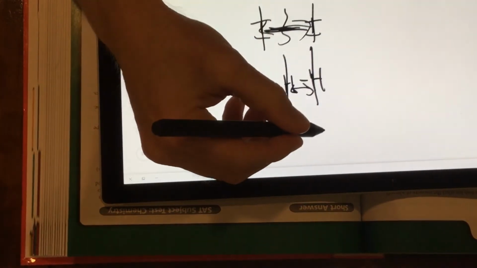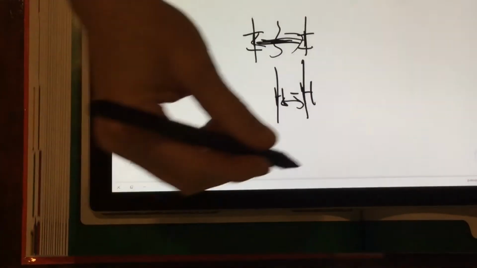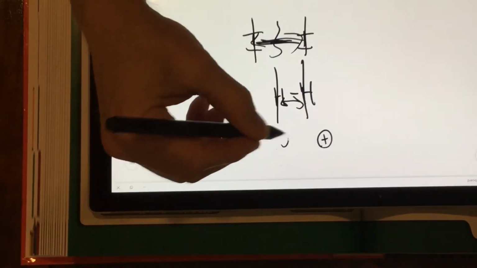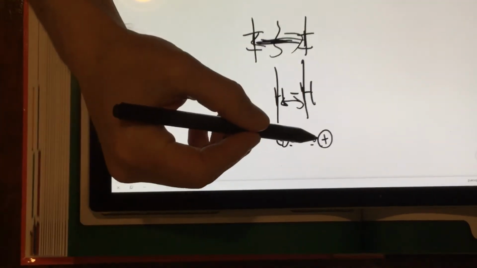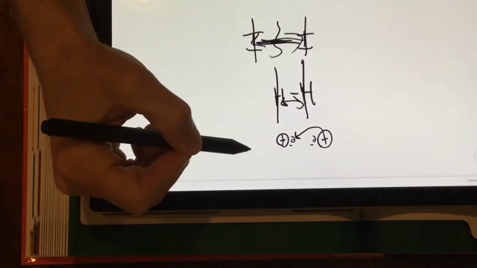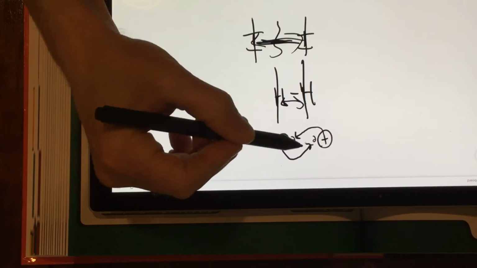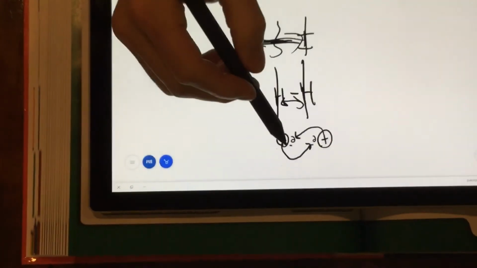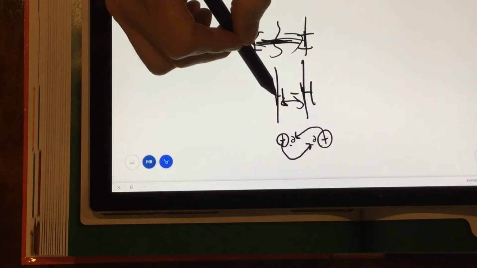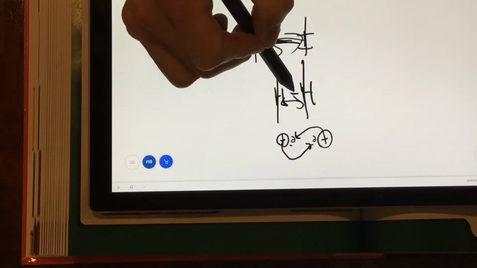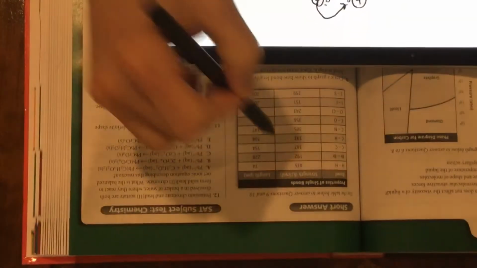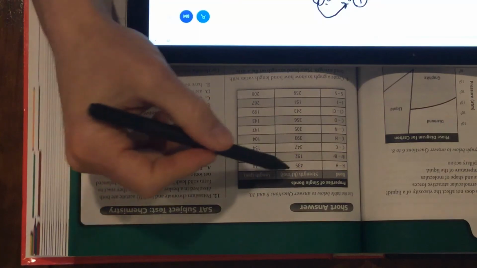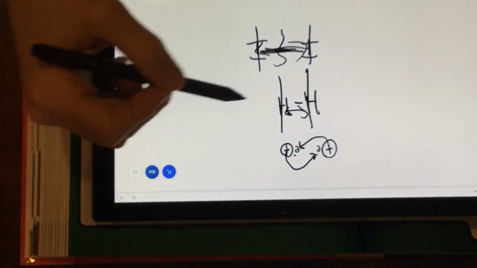And the reason for that, if you remember bonding, is you have the positive nucleus, and then you have the electrons around it. This nucleus is attracted to that electron, this nucleus is attracted to that, and it pulls them close together. So if that attraction is stronger, they're going to get pulled closer together. If that attraction is weaker, they're not going to be pulled as close together. That's why this makes sense. The stronger it is, the harder it is to break, which means the closer together it is, the shorter the bond. Okay, next.